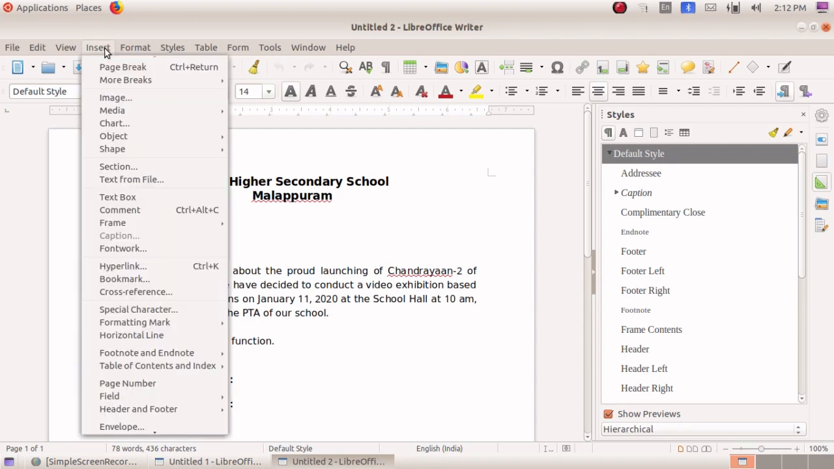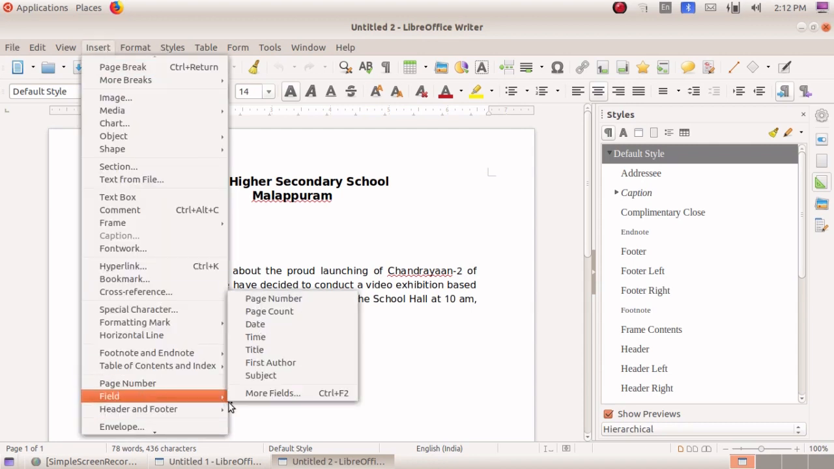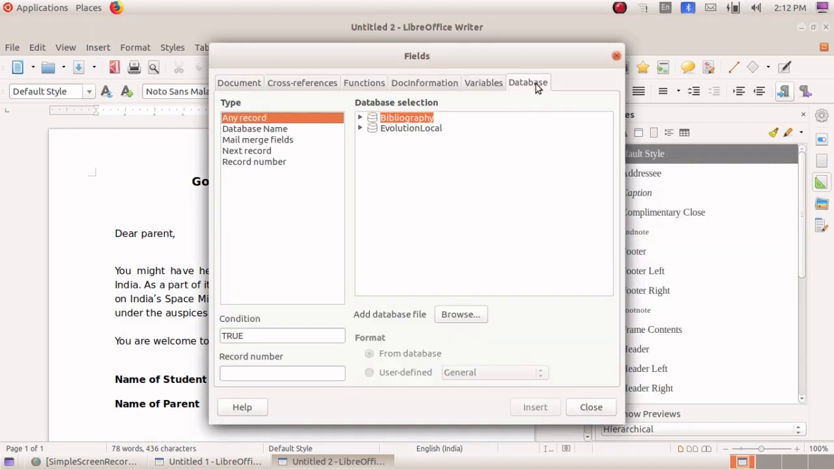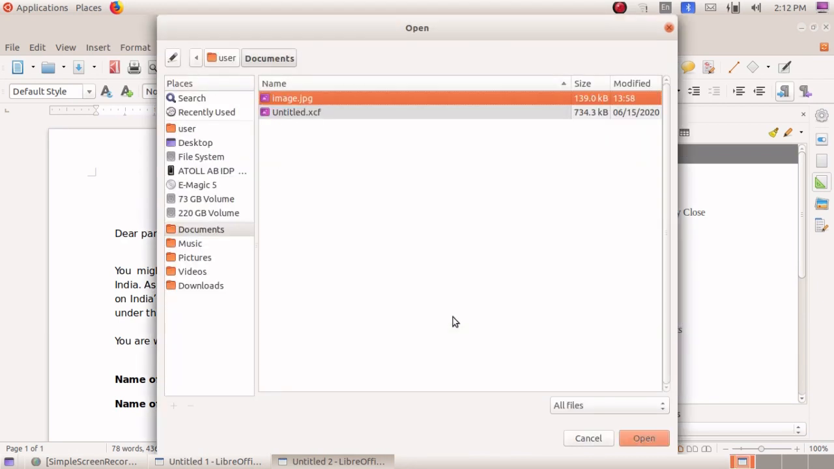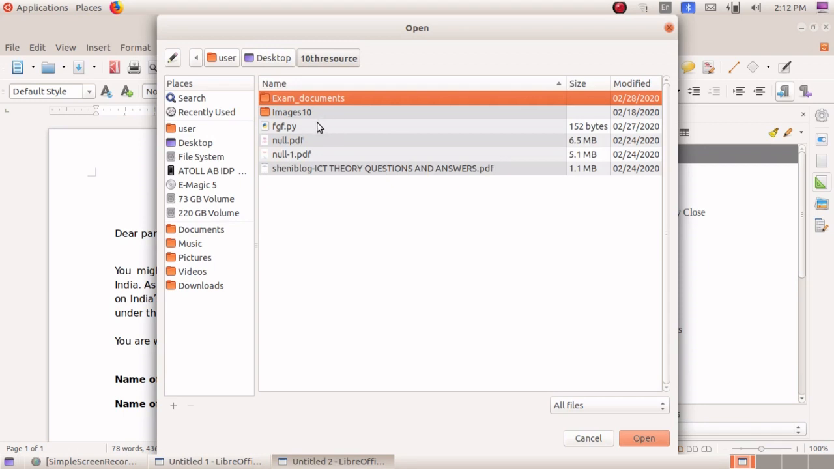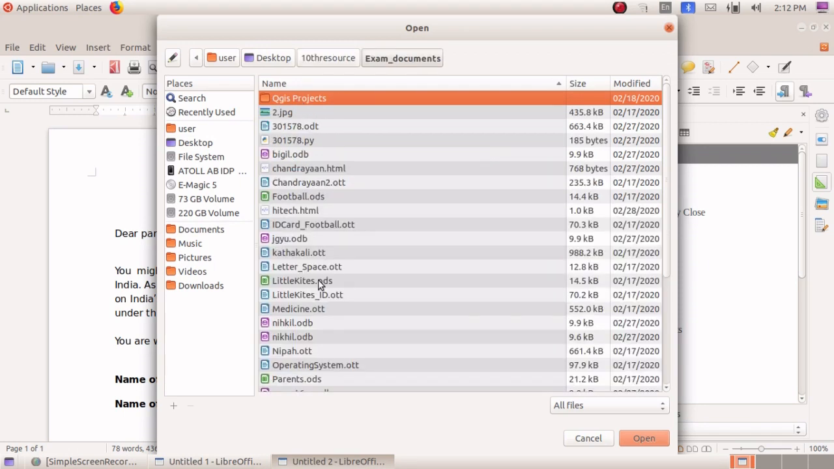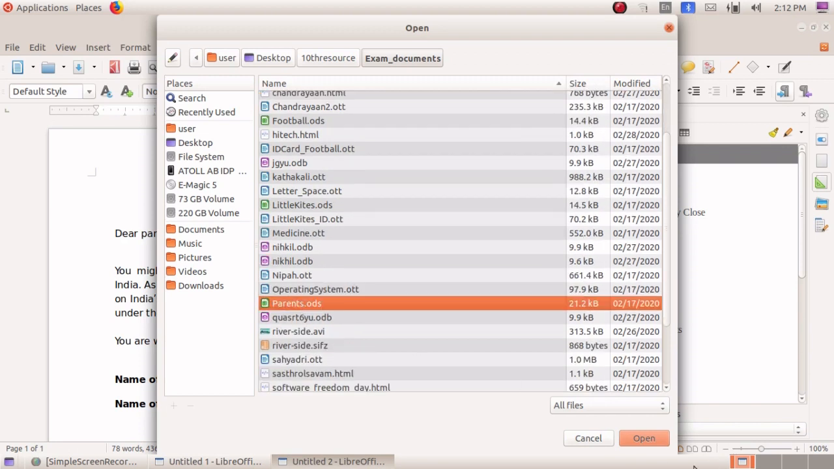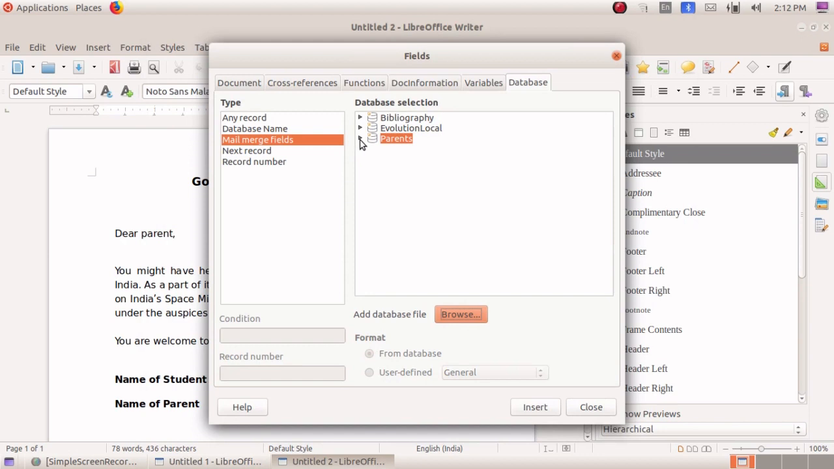So first go to Insert, Field, More Fields, and here you can choose the option Database, Mail Merge Fields. Just click on Browse to select the file in which you have already saved the names and addresses of your parents or whatever it is. So here select parents.ods, open it, just click on the arrow. You are getting an option, Sheet 1.